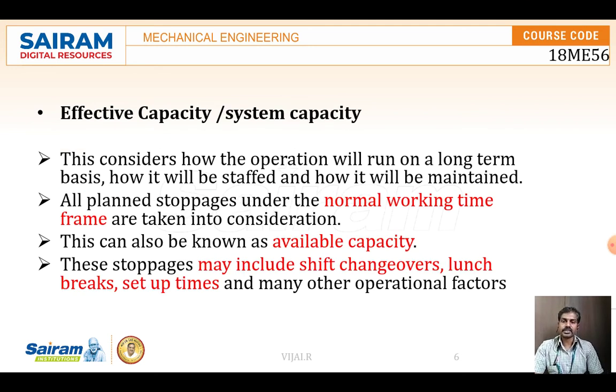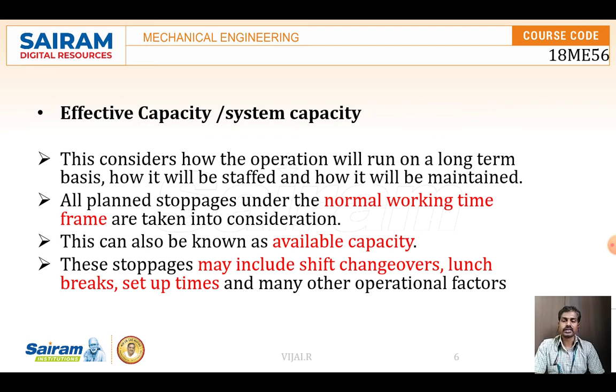Then next is effective capacity, or system capacity. In this effective capacity we are considering the working time. Suppose an industry is working one shift per day, six days a week, Saturday and Sunday holidays.